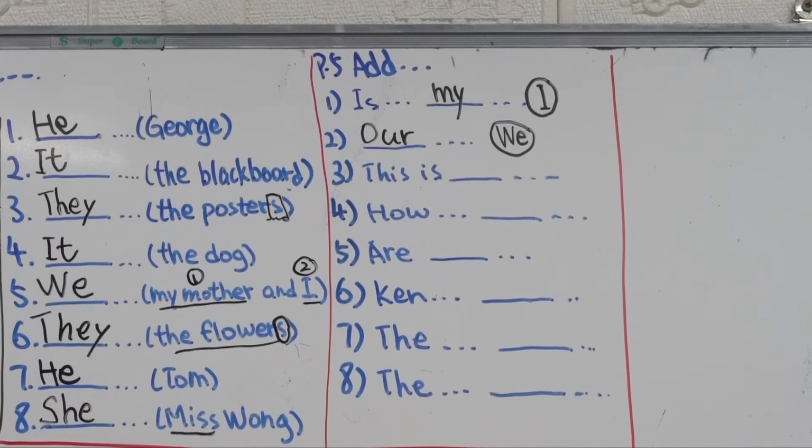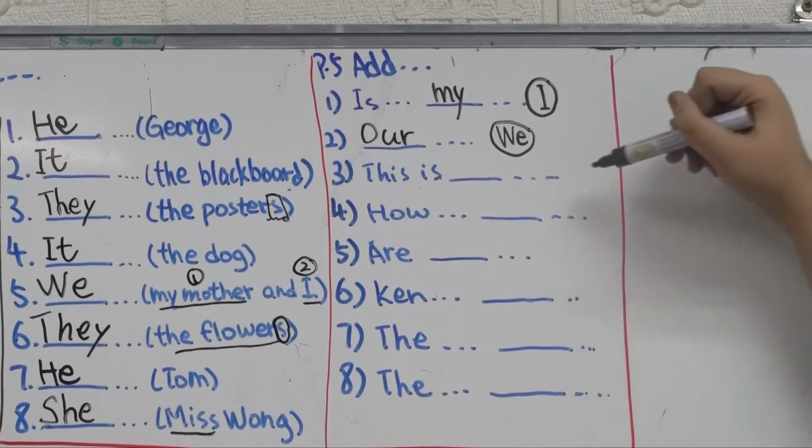Keep going. This is space guitar. My brother likes playing with it. Let's see which one is the subject here. The subject is my brother.